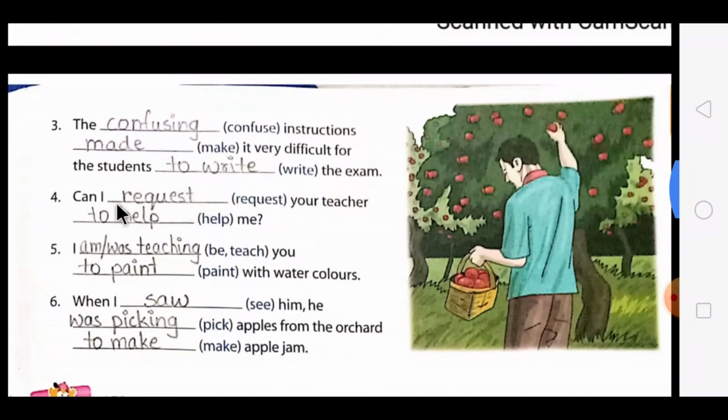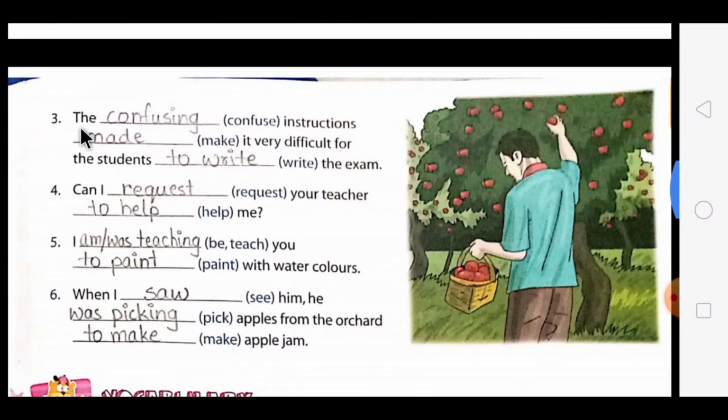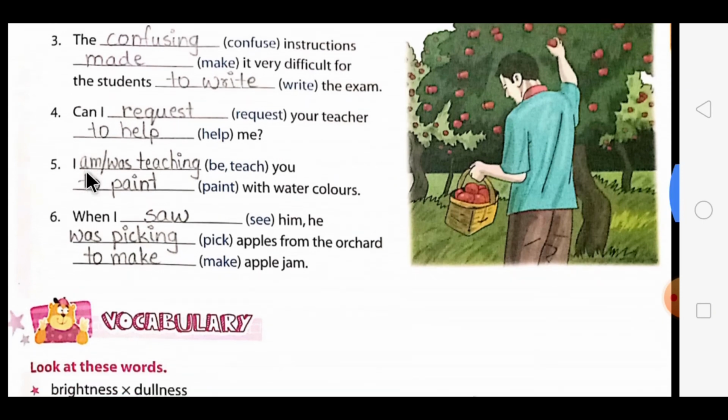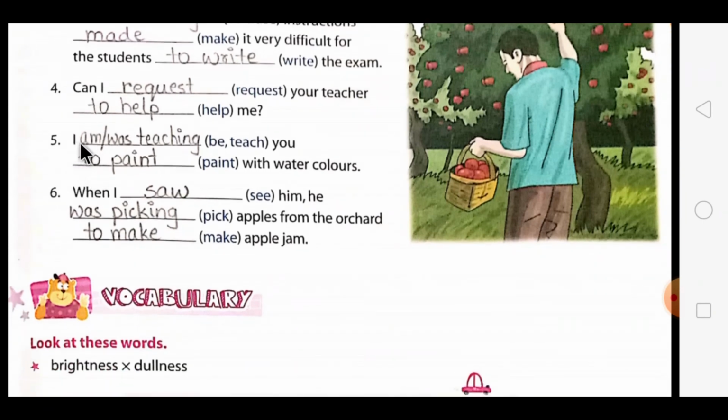Then we'll move on to our third question, that is, the confusing instruction made it very difficult for the students to write the exam. Then the fourth one is, can I request your teacher to help me? So according to the sentence, you have to form the finite or non-finite type of words and write it in the blank.